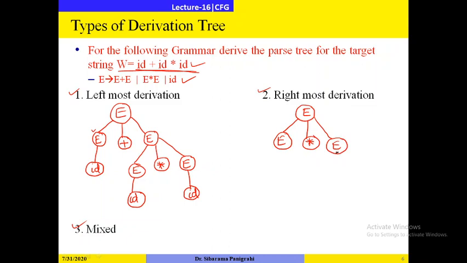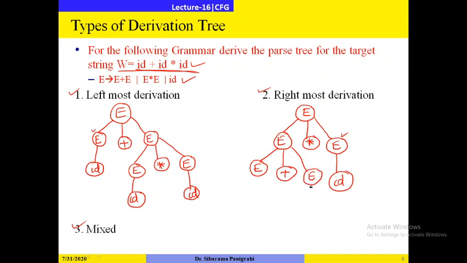Rightmost derivation means first I will derive from the rightmost non-terminal. So here the rightmost non-terminal is this one, and I will apply the production ID. Next, let us go through the other side. E is the non-terminal from where we have derived a terminal, then star is a terminal. Next we come to E, and here I will apply E gives E plus E.